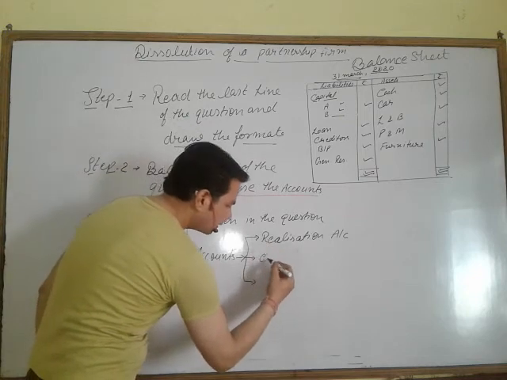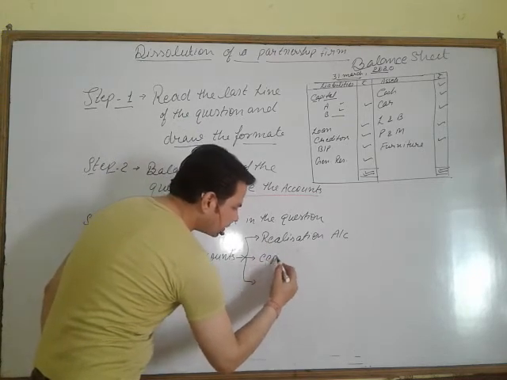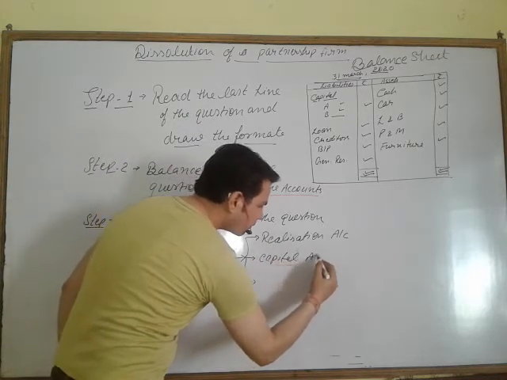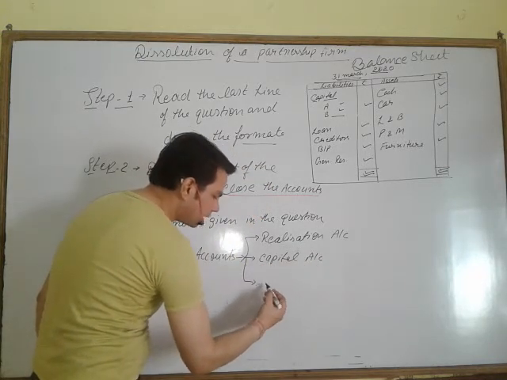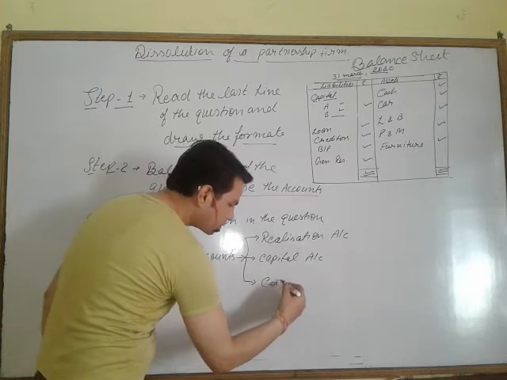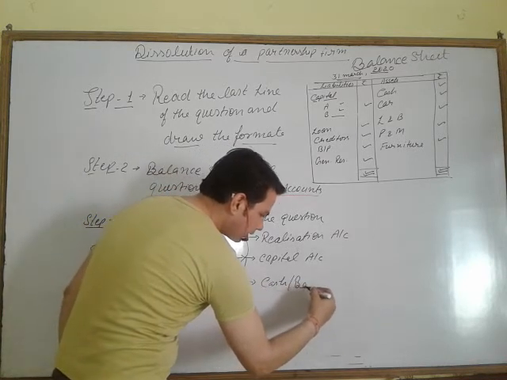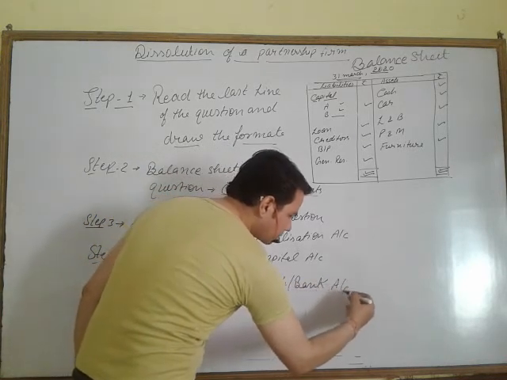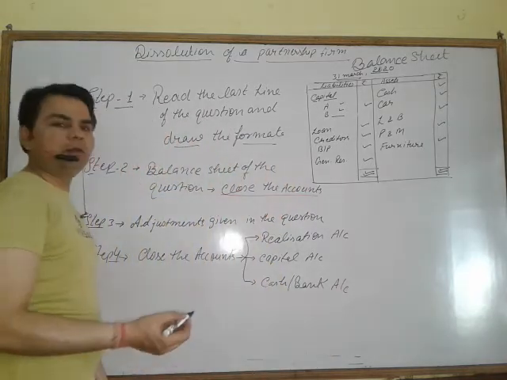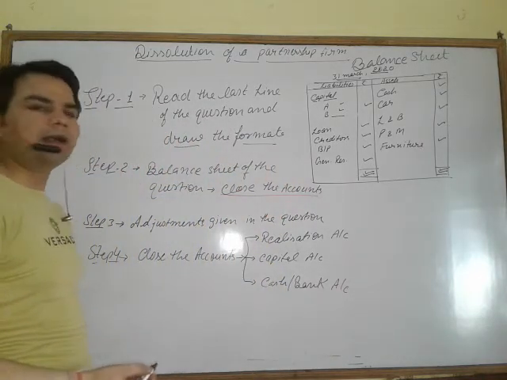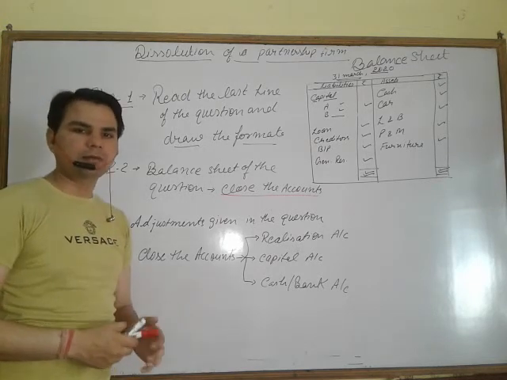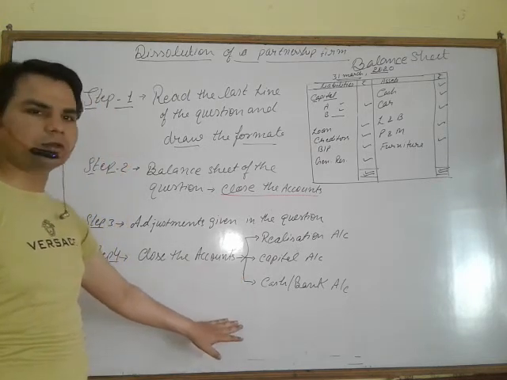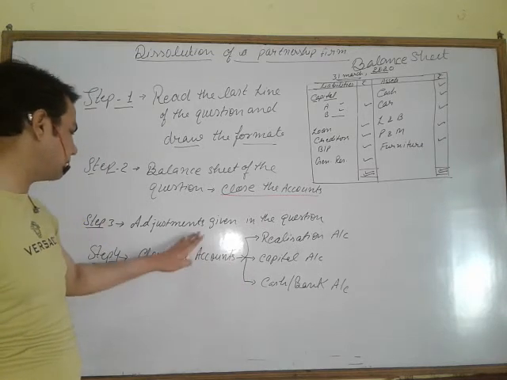After that, the partners' capital account, and after that, the cash or bank account. There may be another account also, the partners' loan account, if there is any in the question. The partners' loan account is also closed here. Only four accounts are closed at the end here.